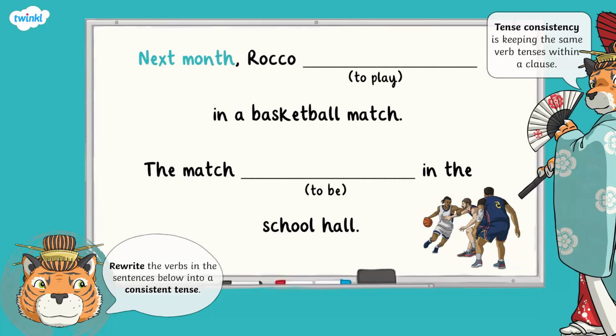Now we need to change the verb to play into the future tense. When we are forming the future tense, we use will plus the verb. So will play is the first answer. Let's look at the second verb. We need to change to be to the future tense. Well done if you worked out that that is will be.